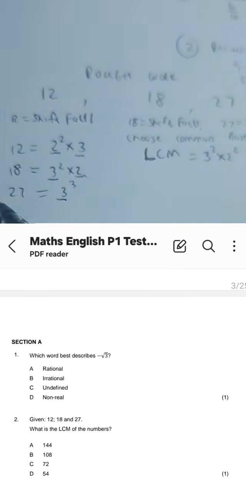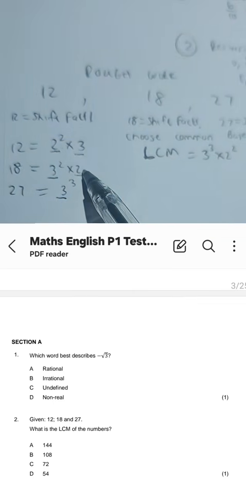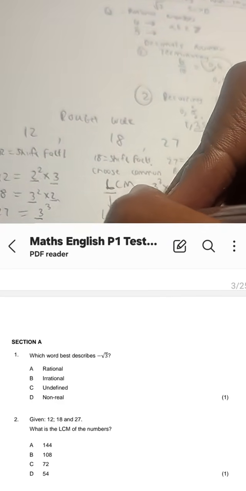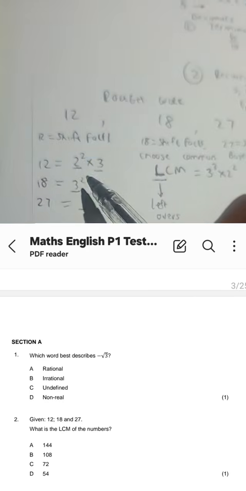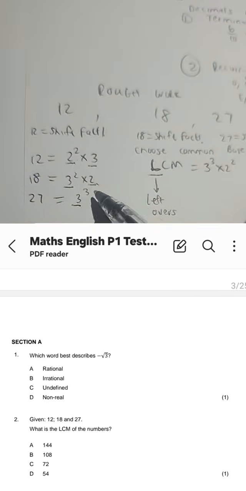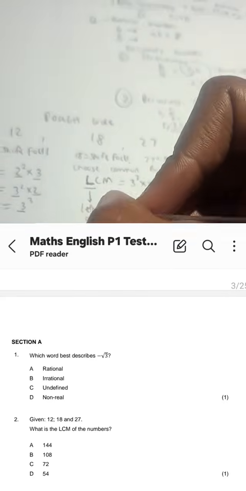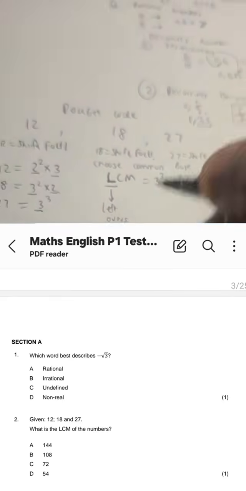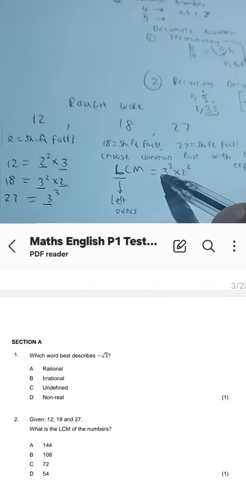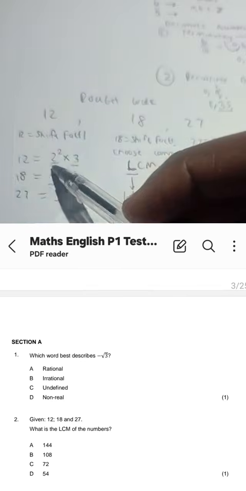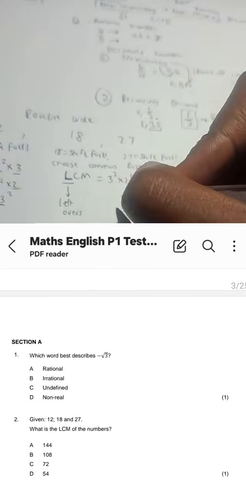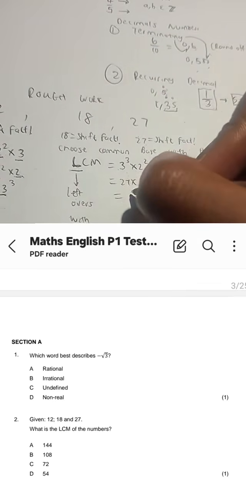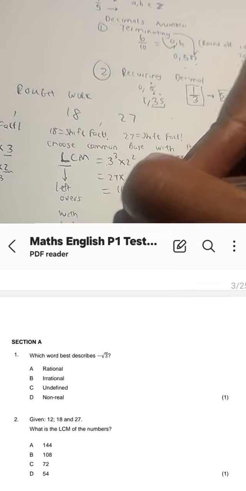Then we look at the other base, 2. Base 2 is not common for all 3 numbers, but it's common for these 2. So where the LCM is concerned, we also look at the leftovers. Even if they are not bases that are common for all 3, we check the common base with the highest exponent there as well. Then we write that as a product to what we had for the common base for all 3 numbers. So now we have 27 times 4. 27 times 4 is 108.